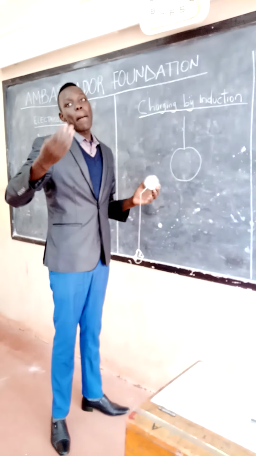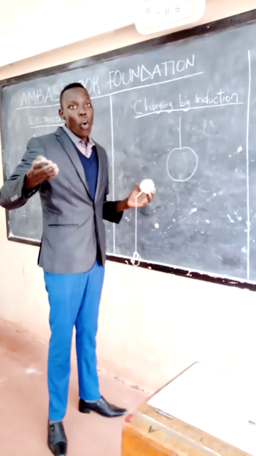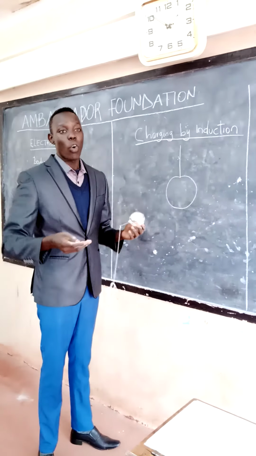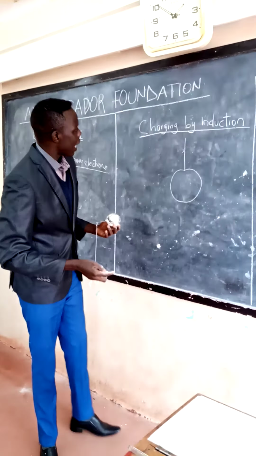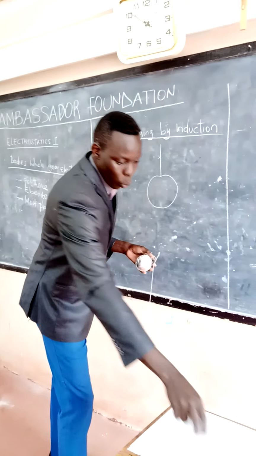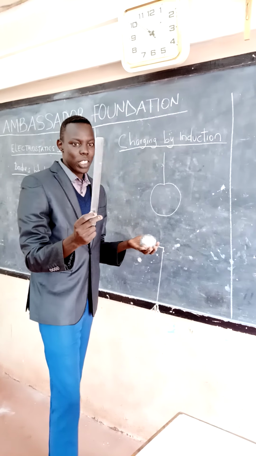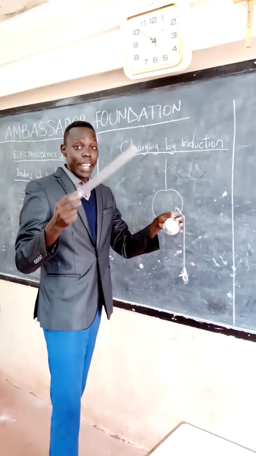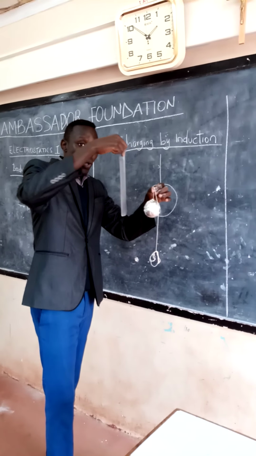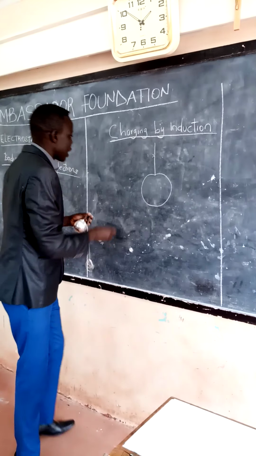If the number of positive charges is more, we say that body has been charged positively. Now, to induce, for example, if I rub this ruler, it will be negatively charged. So I bring it close to this ball this way.